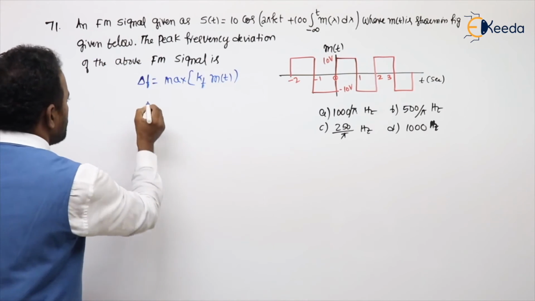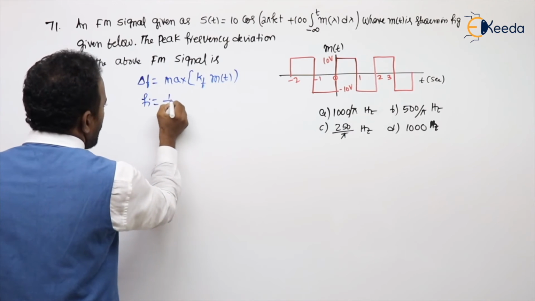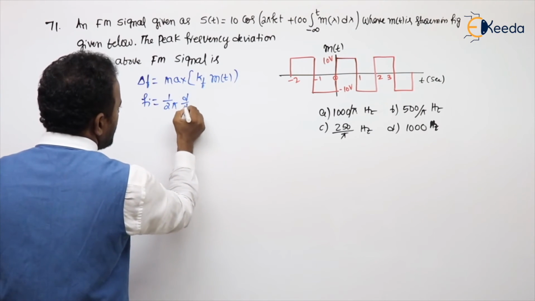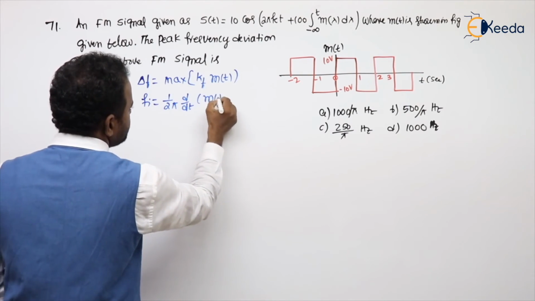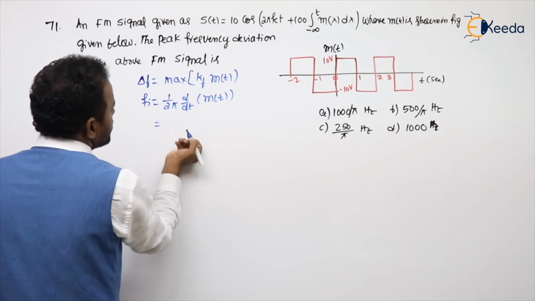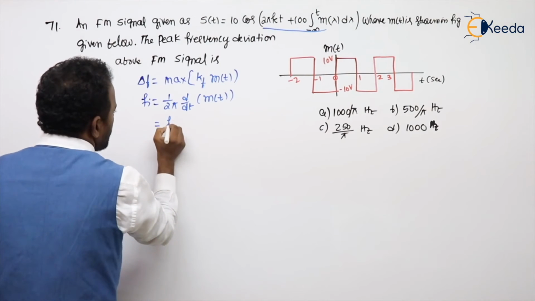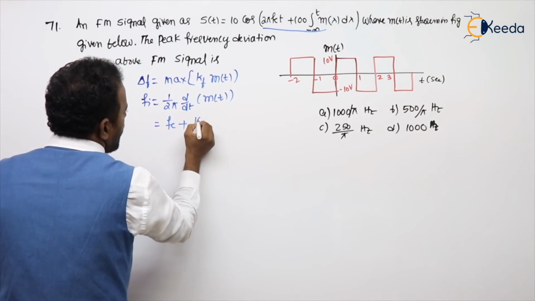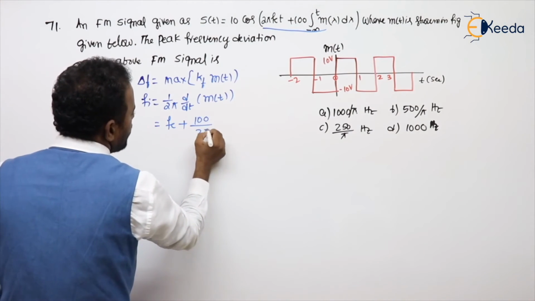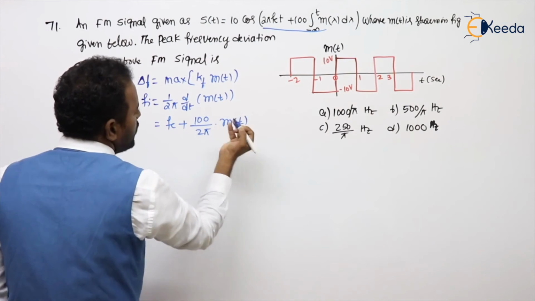What is the common formula for Fi, sir? 1 by 2 pi d by dt of theta of t, sir. Calculate this, substitute this total angle: the 2 pi is gone, Fc plus 100 by 2 pi, differentiation and integration gone, into m of t.